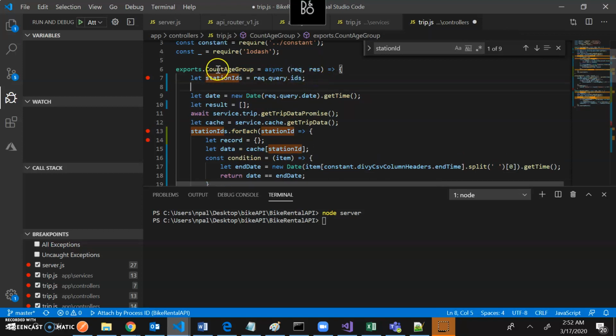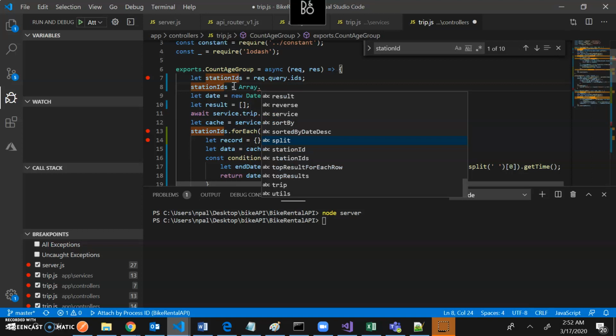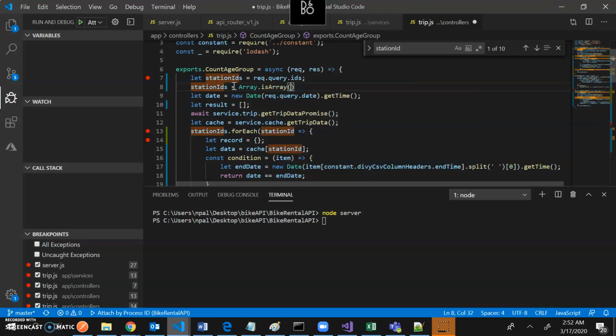So if I have IDs, then I'll just have those IDs and I will check if what they are getting is an array. Then I have no problem. It's okay. Then I just get this field as is. But if they are not, sorry, if they are not, then I will just do something like this.